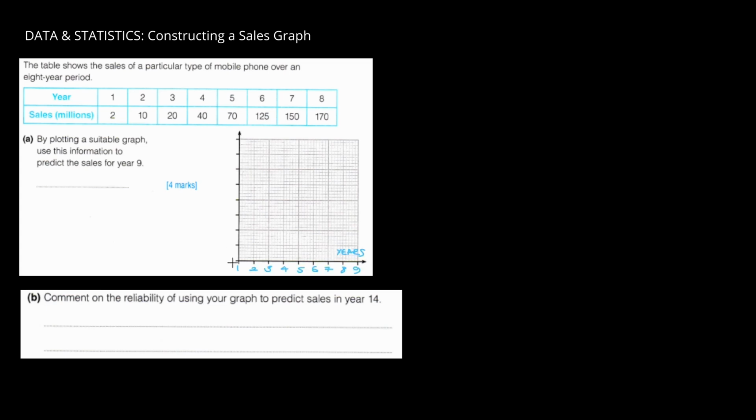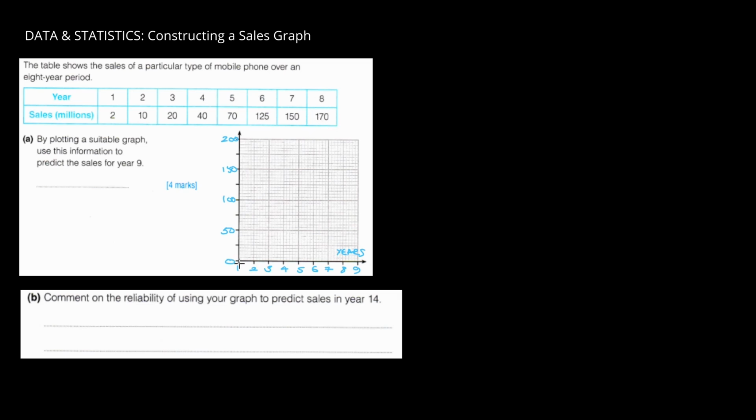Now the vertical scale. 0 will probably be a good place to start. We've got to get up to 170. 20, 40, 60, 80, 100, 120, 140, 160. No, 20 per division won't be enough. So I think we probably should go for this being 50. This therefore is 100, and this will be 200. Now we should be able to fit year 9 in if year 9 is predicted to go better than 170.